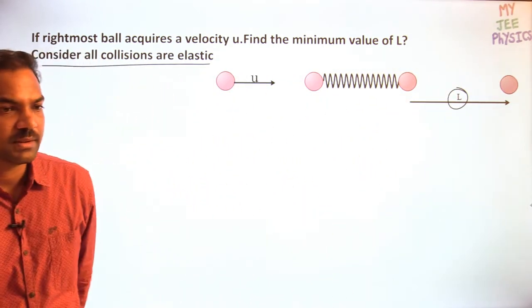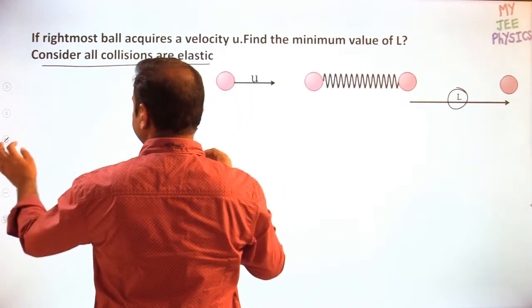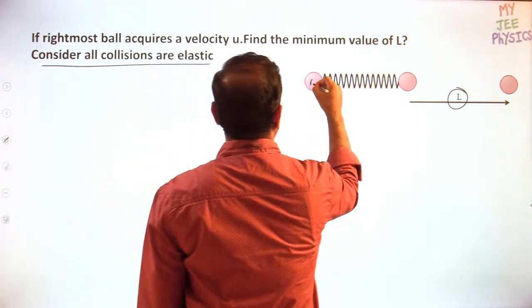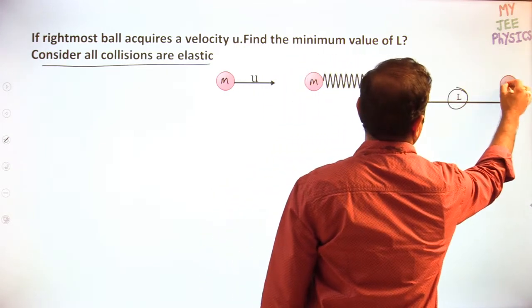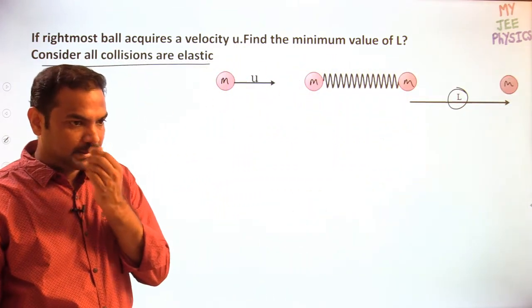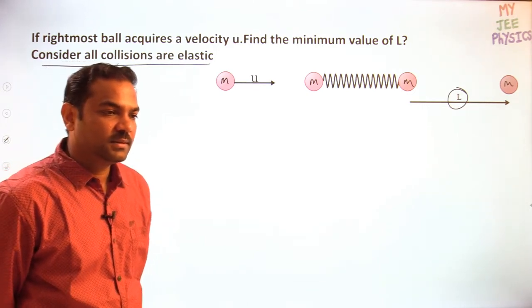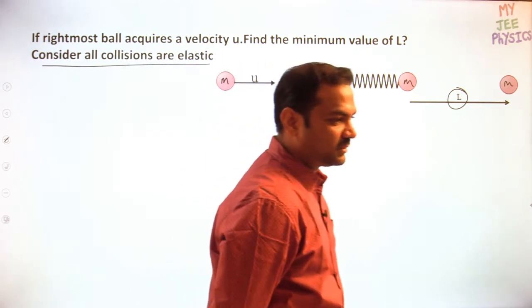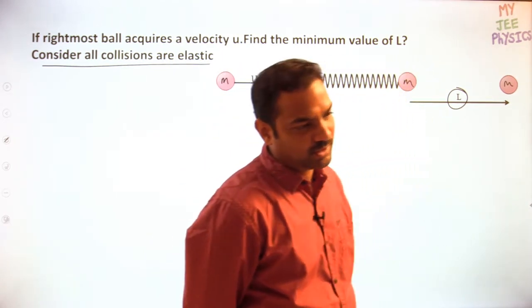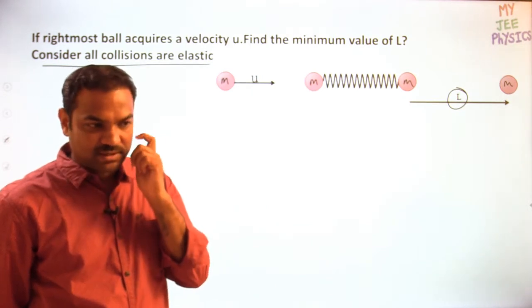All are having the same mass. All are identical objects. Okay. Now you will understand how the center of mass frame is useful to us to solve the questions, and how easily it will give the answers. Okay.